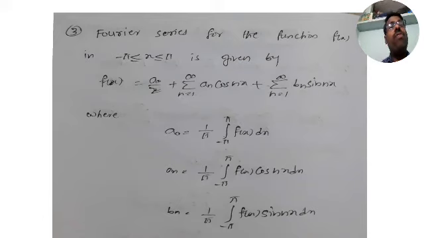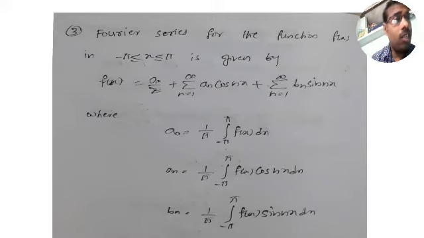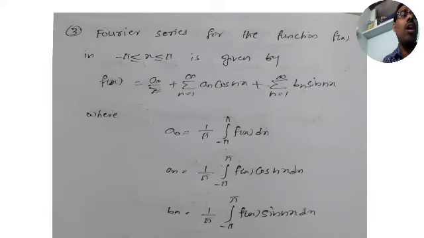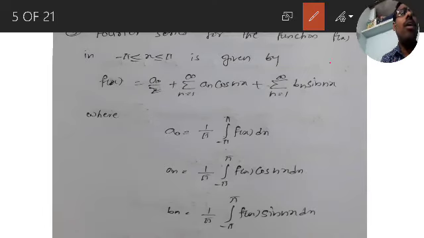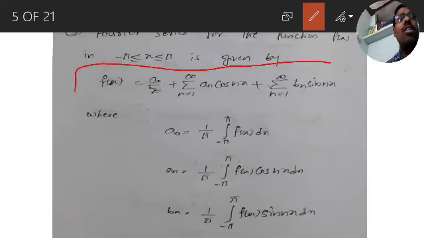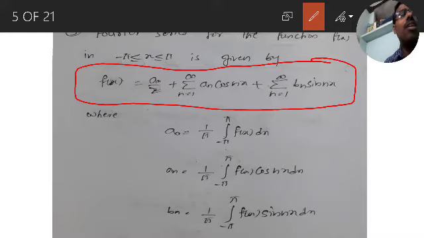Now the Fourier series for the function f of x in minus pi to pi is given by the same formula, no change. But throughout the chapter we are using this Fourier series expansion only. That's why I write it repeatedly, as many times as possible, and this is the third time I am writing the same Fourier series expansion, in the third slide.